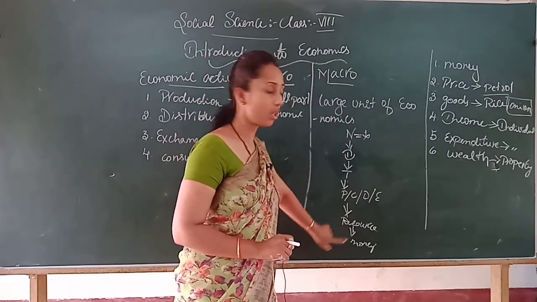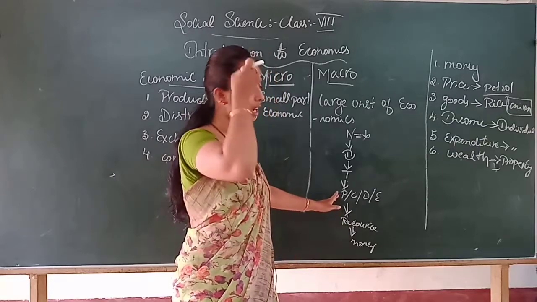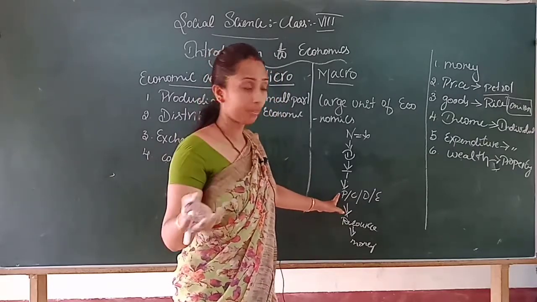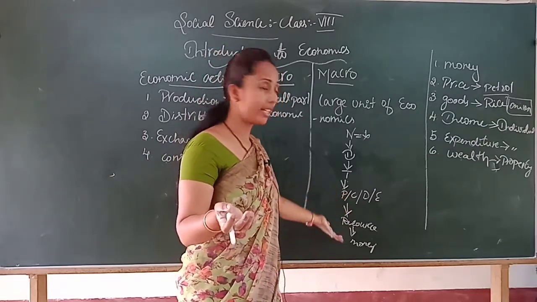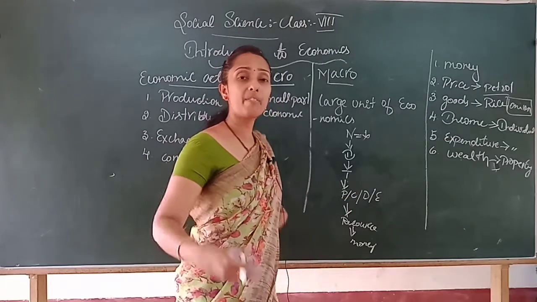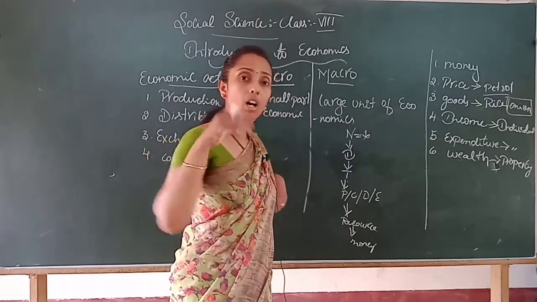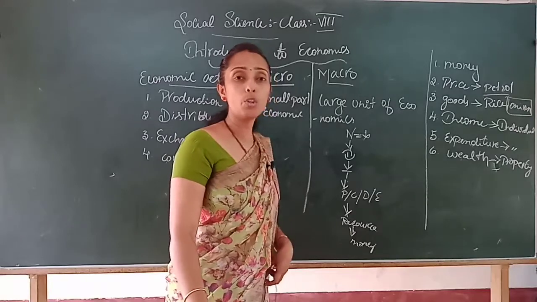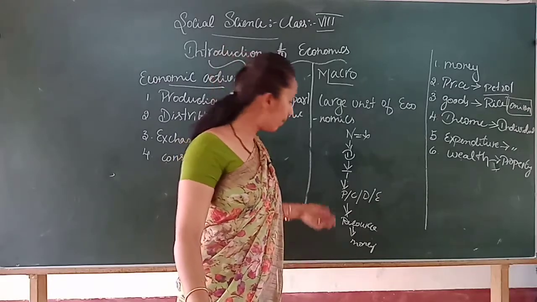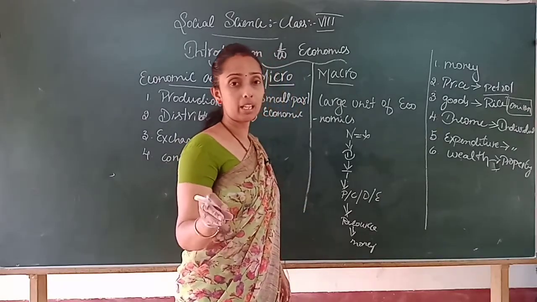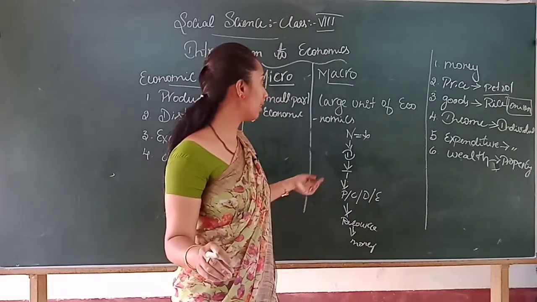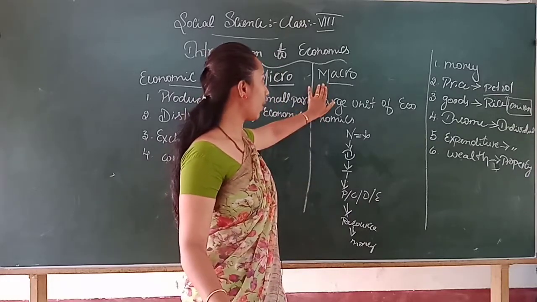What was the main root? To provide employment or to start a business, what does it require? It does require money. From where will they get the income, how to get the income, how to generate money among the people, that will be thought about by the government with the help of macroeconomics.